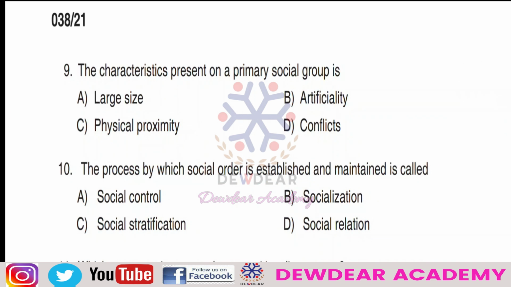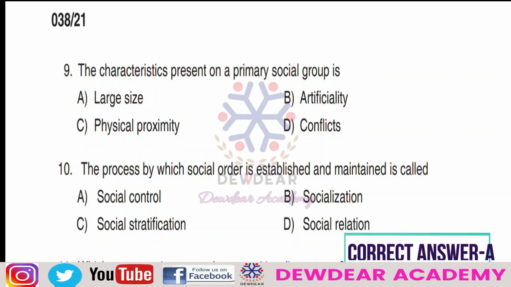Then question number 10. The process by which social order is established and maintained is called: options: social control, socialization, social stratification, social relation. The correct answer is social control. Social control means encouraging individuals to obey the social norms. So the social order is established and maintained by the process of social control.